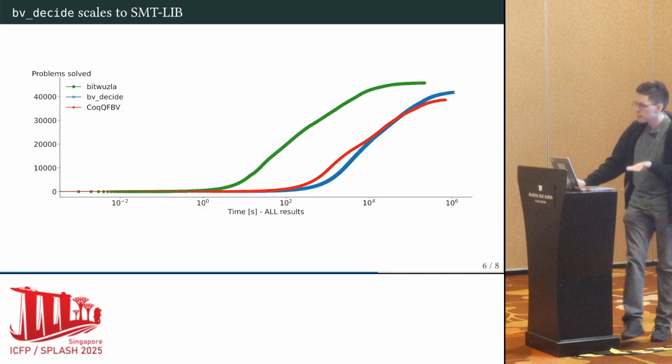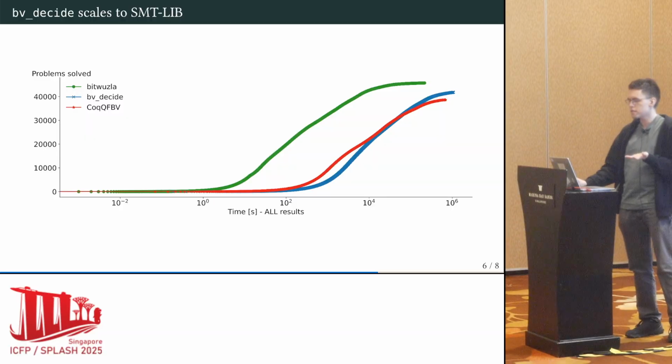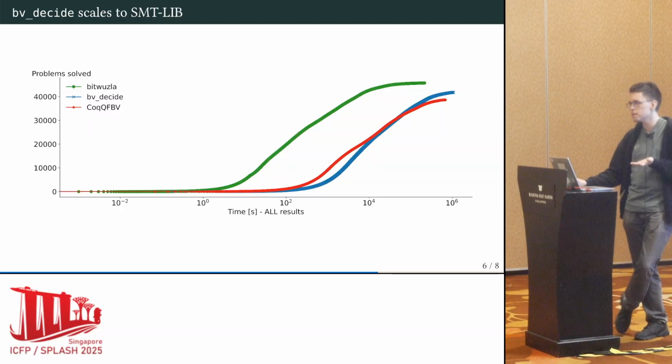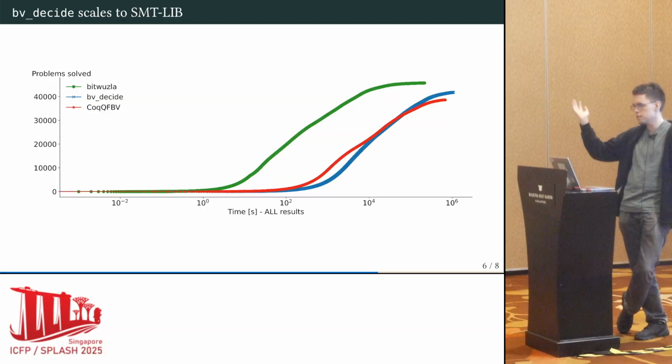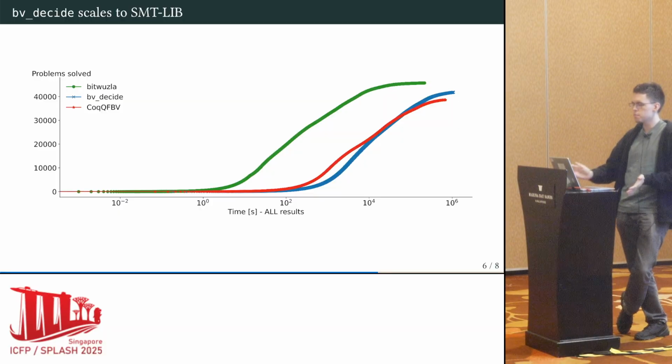But unfortunately, unlike the previous graph, there's quite a bit of gap between bv_decide and Bitwuzla here. And the main reason for this gap is that in SMT-LIB, there's a lot of problems generated from model checkers that just translate a large C program over into bitvector logic. And the bottleneck in bv_decide is then the rewriting.